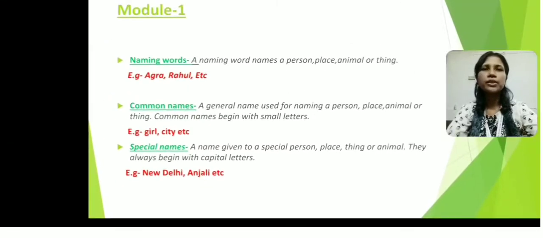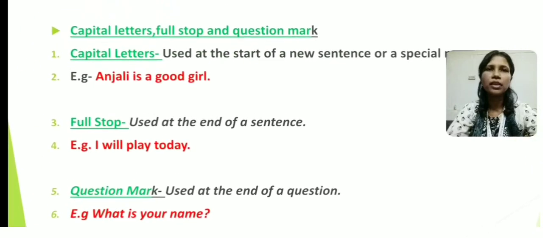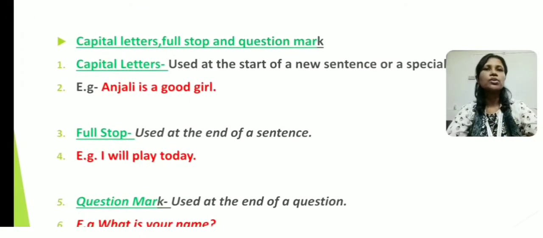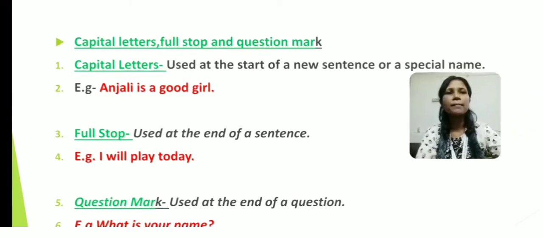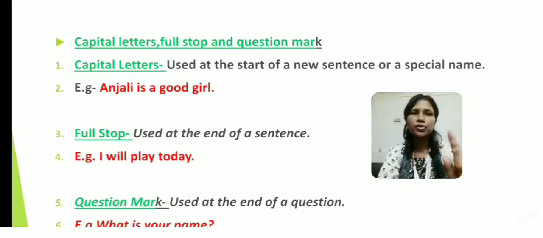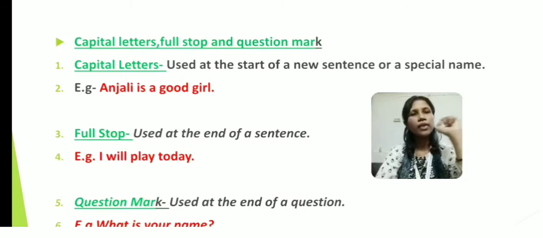Now let us move towards our module 2. In module 2, what are the main things we have discussed? The first one, the use of capital letters, full stop and question marks. I hope that you have remembered the things well. First one, capital letter. Where is it used? It is used at the start of a new sentence or a special name. So we use capital letters when we start a new sentence, and whenever we write a special name, we write it with a capital letter. The next one is full stop.